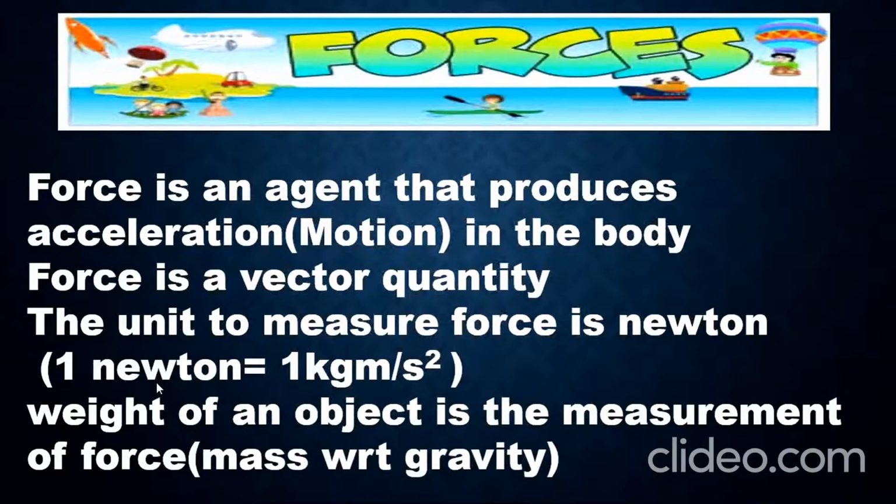Force. It is an agent that produces motion in a body. Force is a vector quantity because it has both magnitude as well as direction. Newton is a special unit to measure force. 1 Newton is equal to 1 kg meter per second squared. The measurement of the force of an object is known as weight. It is the measure of mass with respect to gravity.